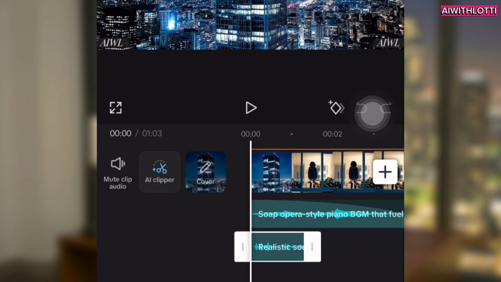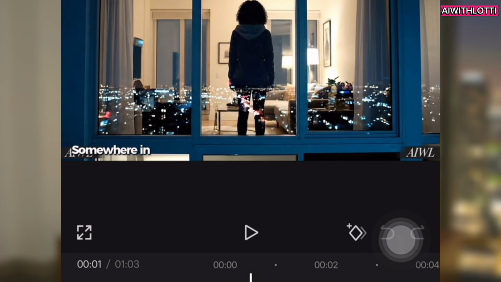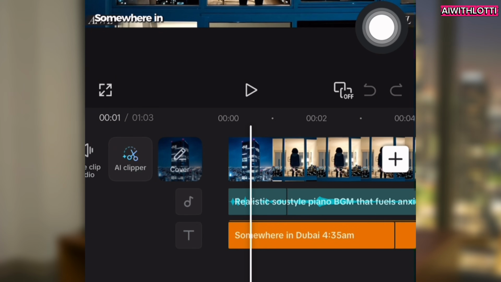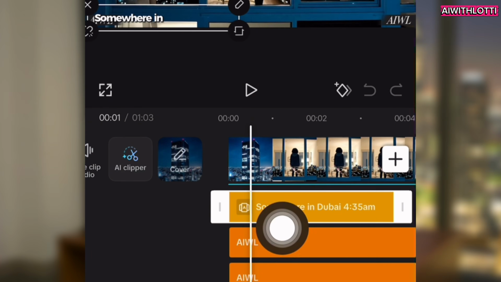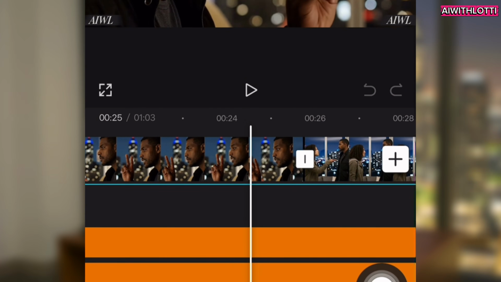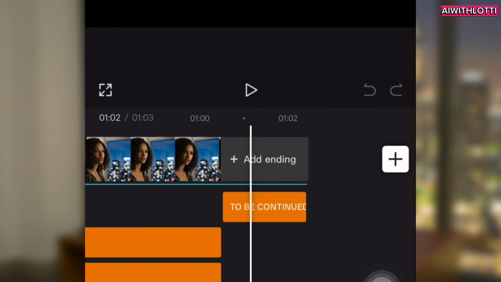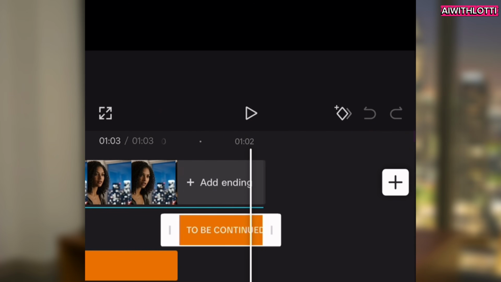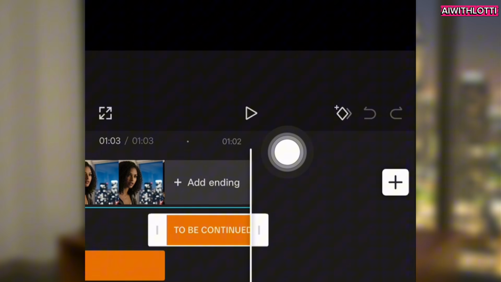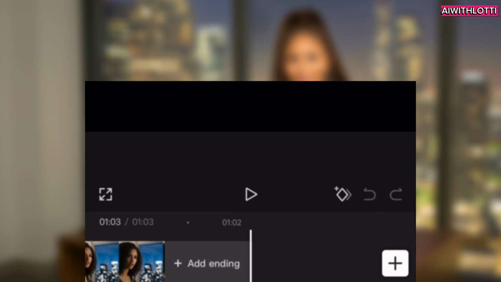And then you see the typing in the beginning where I say somewhere in Dubai at 4:35. I just wanted to make it seem mysterious, so you just go to the text and put the text in like this. I also put the text at the end where it says to be continued. I did that part. It just takes 2 seconds, just like the somewhere in Dubai. And then you just put it at the end. I also made sure to turn up the music where it says to be continued, just like that. And then you export, you're done, and then you can upload it.